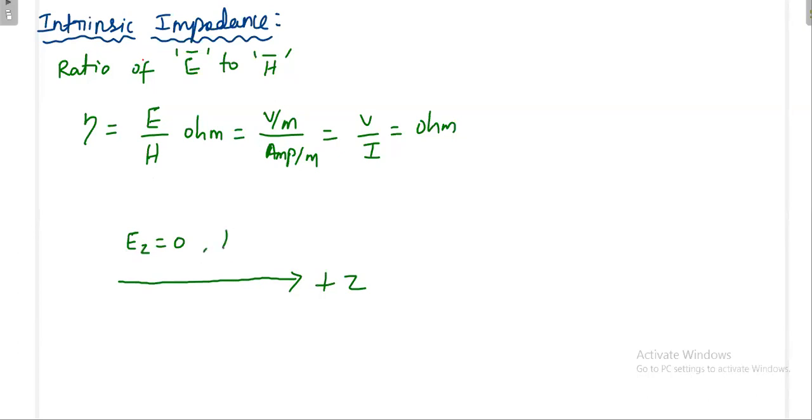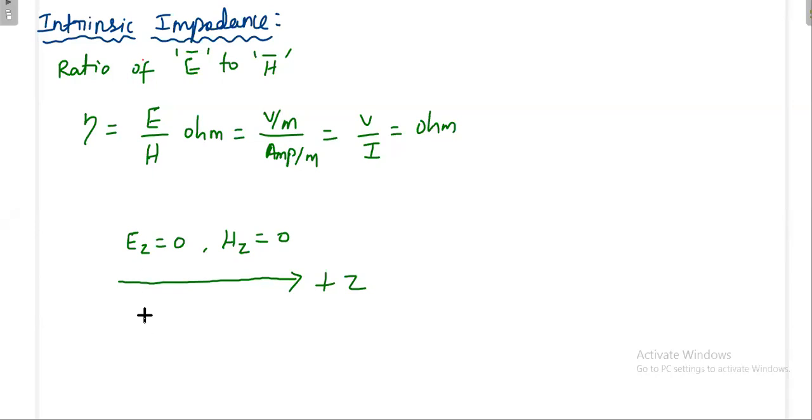So Ez is 0 and Hz is 0, and the electric and magnetic components may be present in the xy plane, in any direction.